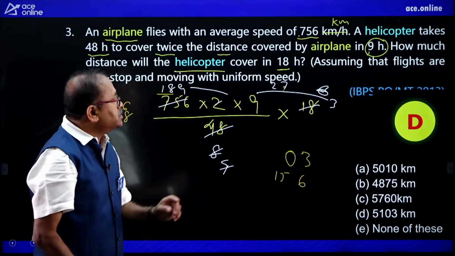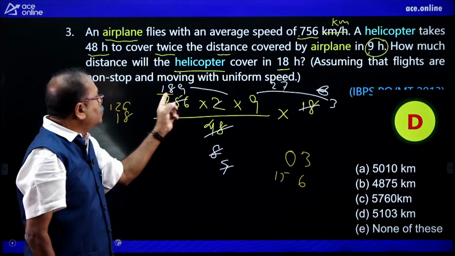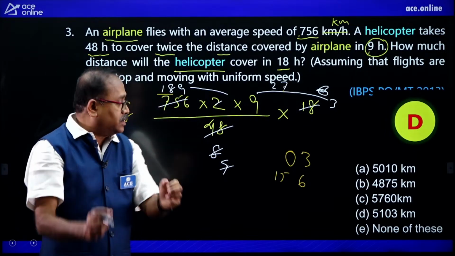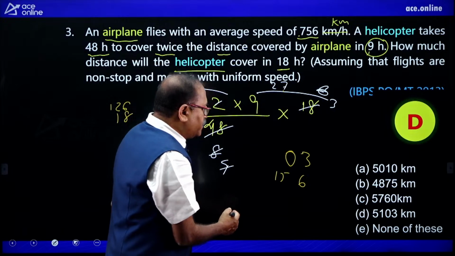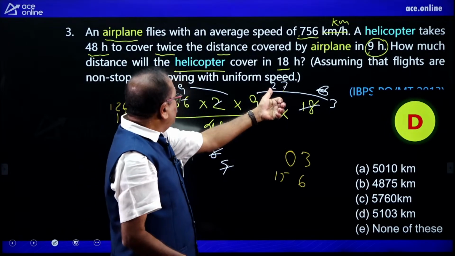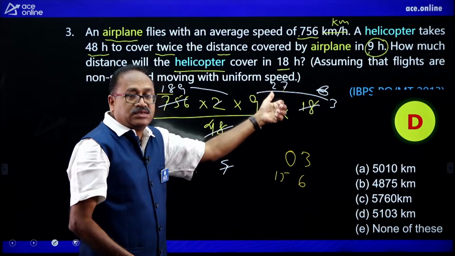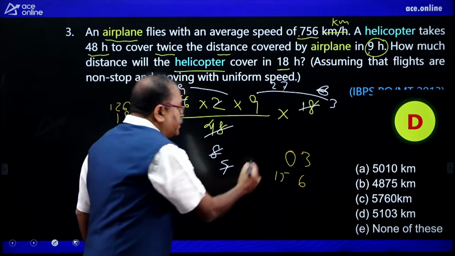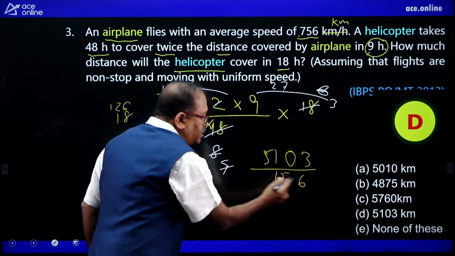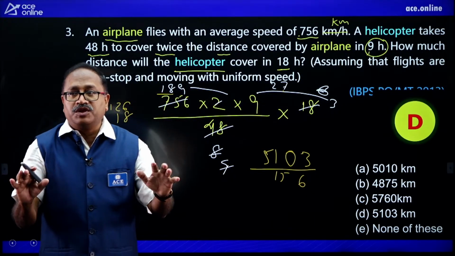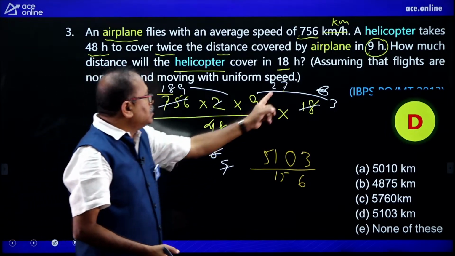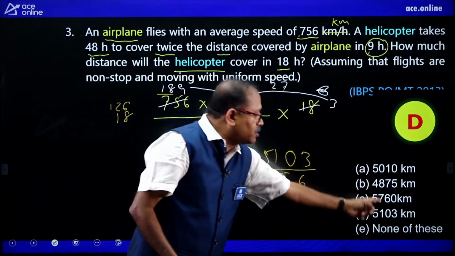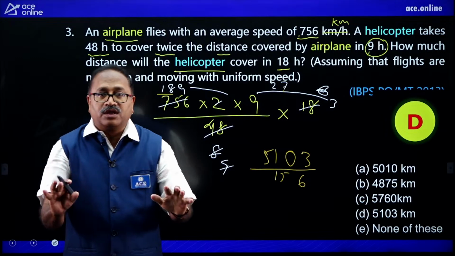And my last calculation is 2 into 18, that is 36. 36 plus 15 is 51. Can you see that? 5103. So if you can take it daringly that the unit digit is 3, only one option is there, D, you can go with that.